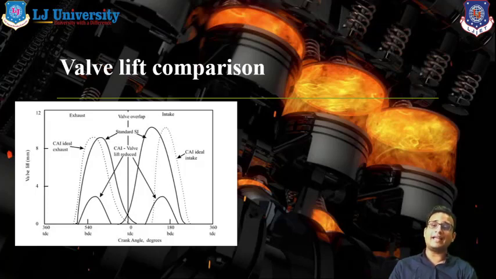So in actual operating conditions, CAI valve lift is reduced compared to crank angle, up to 2 to 3 mm. This indicates that with the help of this valve lift reduction, we can get maximum power output, and we can also have a better advantage in the valve timing diagram.